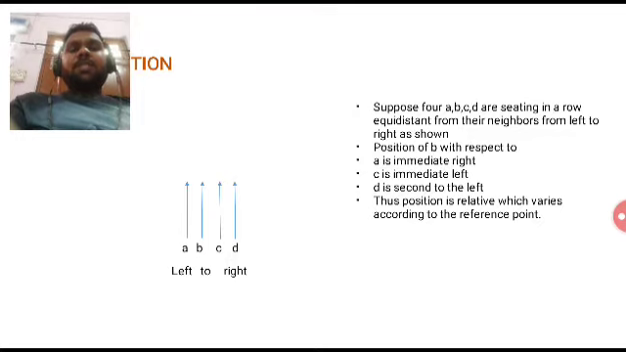Now we will talk about the position of B with respect to C. B is sitting to the immediate left of C. Position of B with respect to D: B is sitting two places left of D. So the position of B is varying with respect to the referral point chosen at A, at C, and at D. So the position of B is relative, varying according to the reference point.